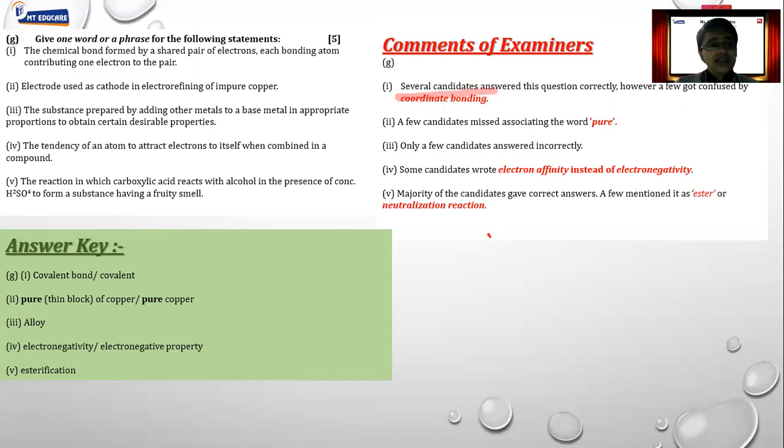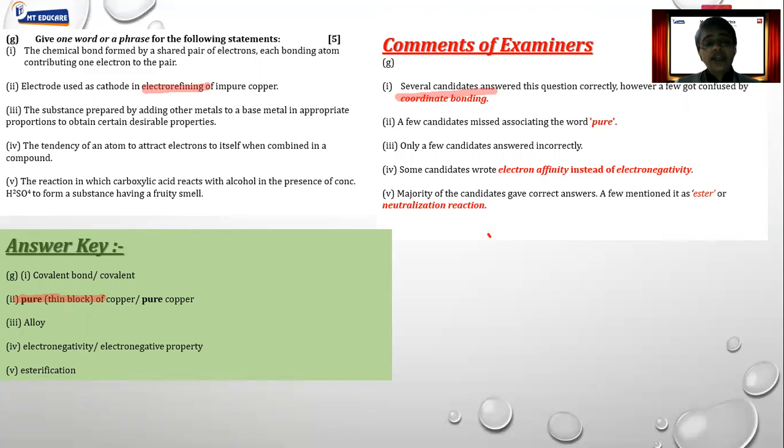Then, electrode used as a cathode in electro refining of impure copper. Normally people write the correct answer, that copper is used as cathode. But which copper? We have to mention that because we are talking about electro refining here, and in electro refining we purify the copper. So we need to mention that we are using pure copper. If you have not mentioned the word pure copper, then you may lose marks. Next, the substance prepared by adding other metals to the base metal in proper proportion to obtain certain desirable properties. What exactly is the term? Of course, this is very simple. That is alloy.